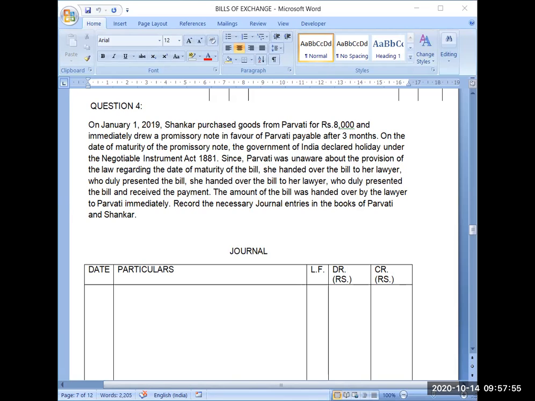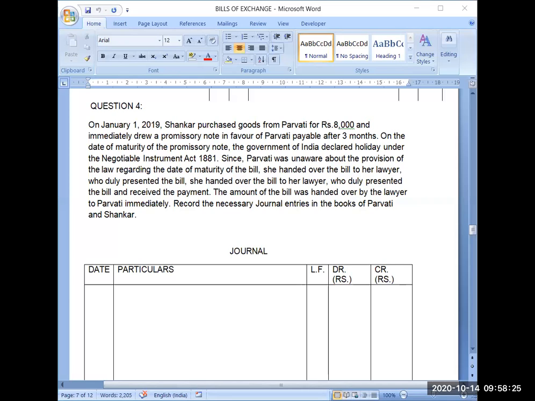Since Parvati was unaware about the provision of the law regarding the date of maturity of the bill, she handed over the bill to her lawyer. Because she was not knowing the rules properly, she has given that bill to the lawyer for collection, who duly presented the bill and received the payment.